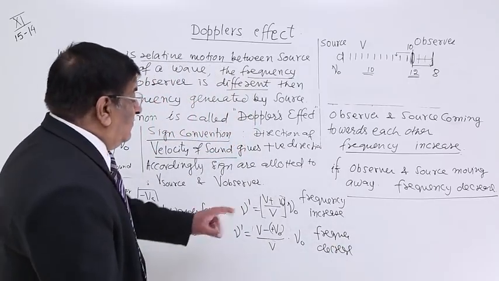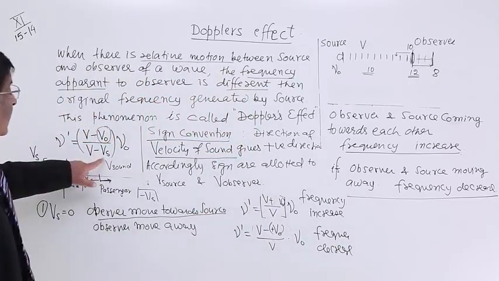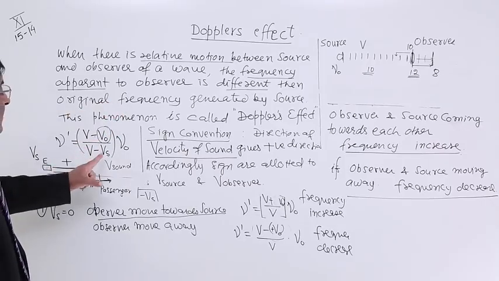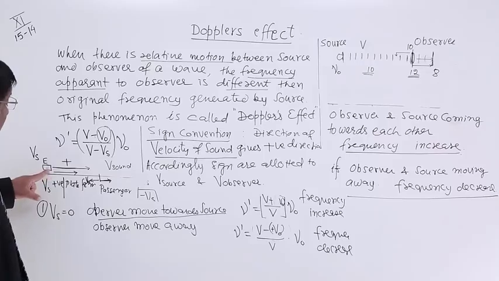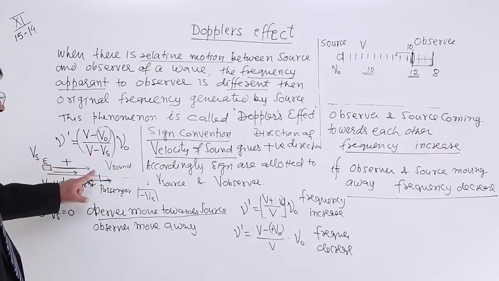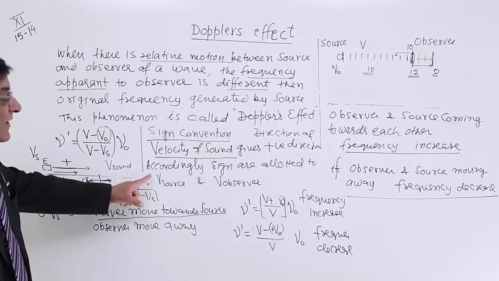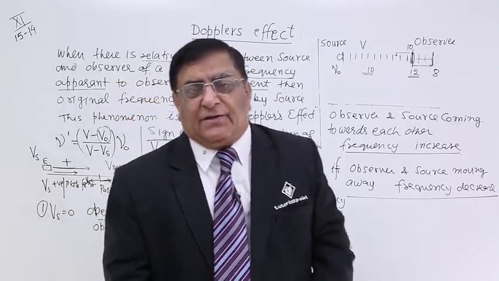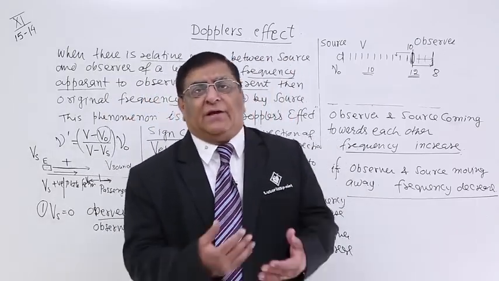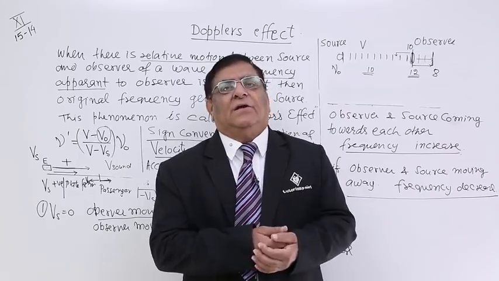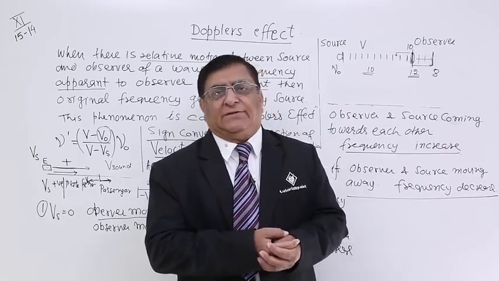The same thing we can observe with Vs. If the observer is not moving and the source is moving, then we will keep the value here along with the sign, and we will find that when it is coming closer, the frequency increases, and when it is going away, the frequency decreases. So this is Doppler's effect. We will make one or two numericals on the basis of Doppler's effect, and then it will be clear to you how to apply it. Thank you.